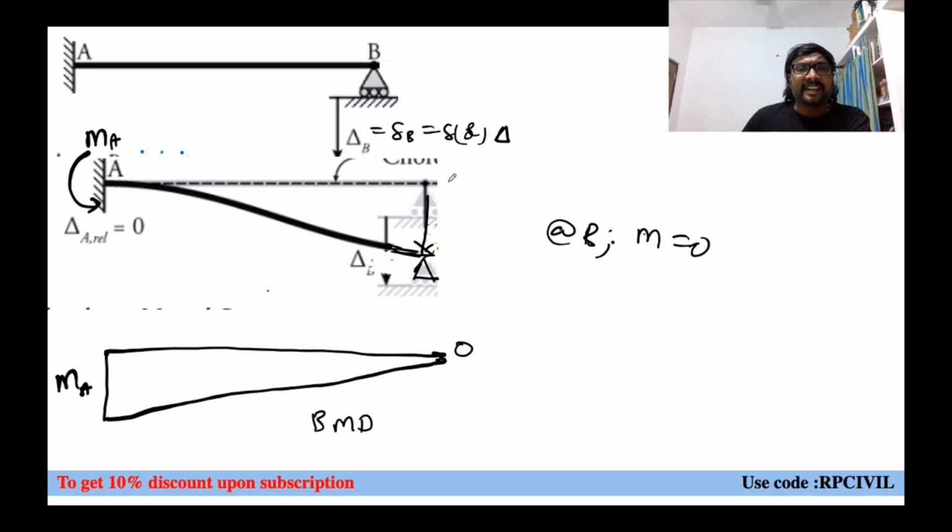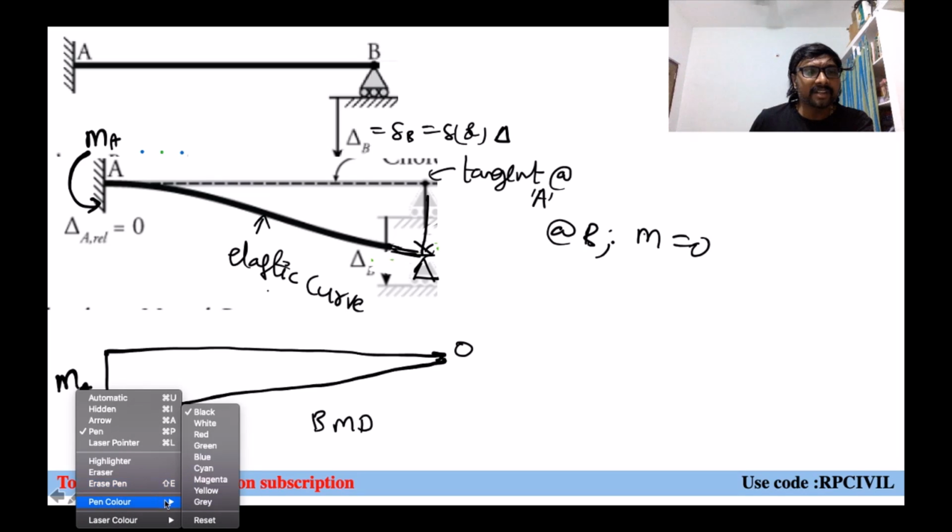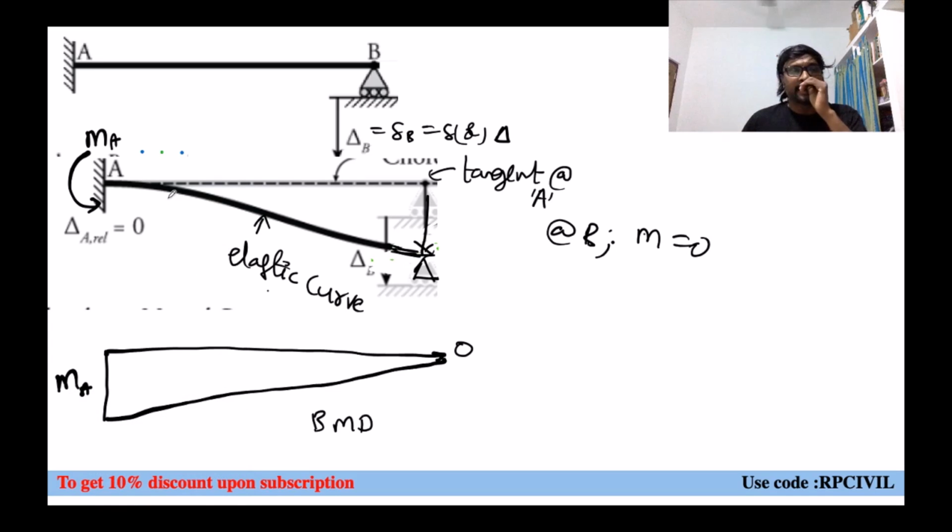So can we say this itself will be the tangent of the elastic curve? This is your elastic curve or deflection profile. This is the tangent drawn to the elastic curve at which location? At A. At point A, we have drawn the tangent to this elastic curve, right? And at A, this is the original beam, and that itself will be the tangent. The original beam as well as the tangent are both the same.